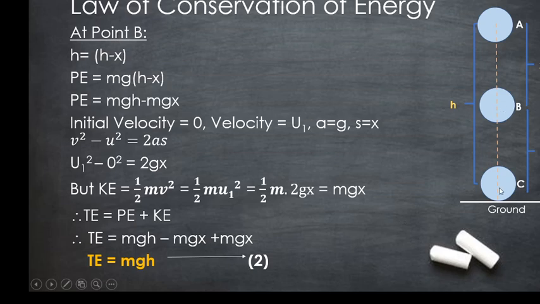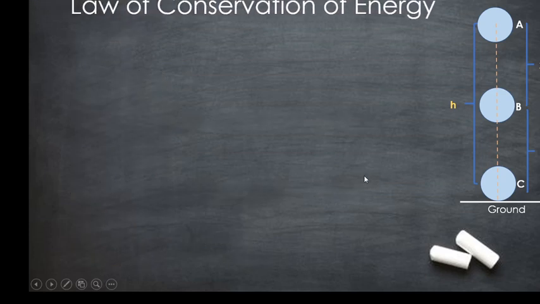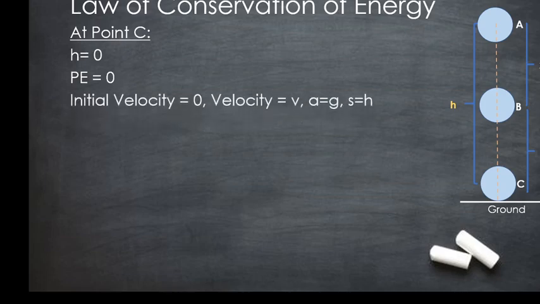Let us find out the total energy at point C, that is just before stopping on the ground. At point C, the body is on the ground. Therefore, its height is 0. Since it is on the ground, its height is 0. Therefore, the potential energy will be 0. Since potential energy is equal to mgh, and h is equal to 0, potential energy will be 0 here.